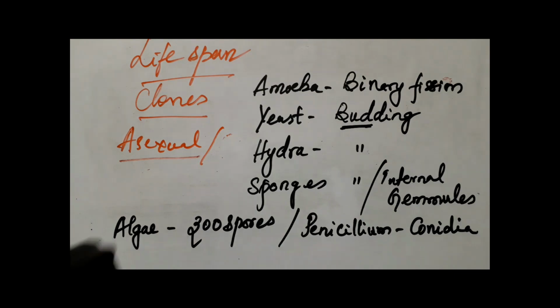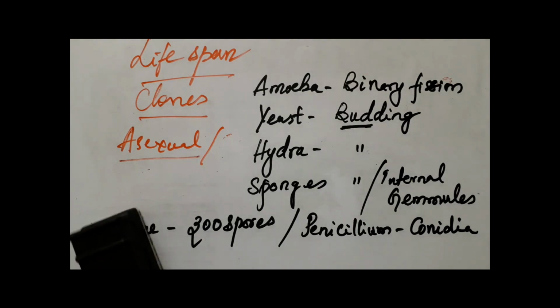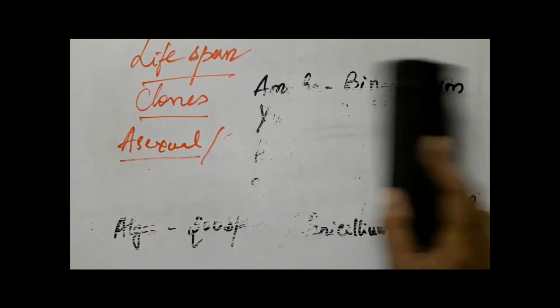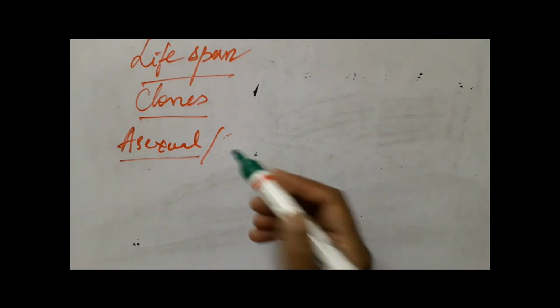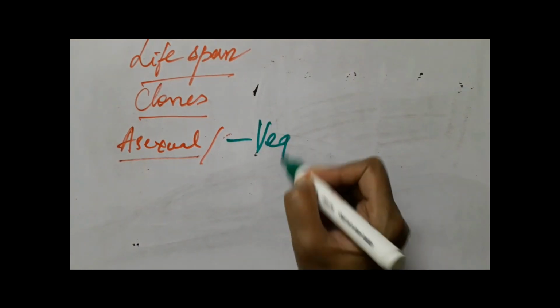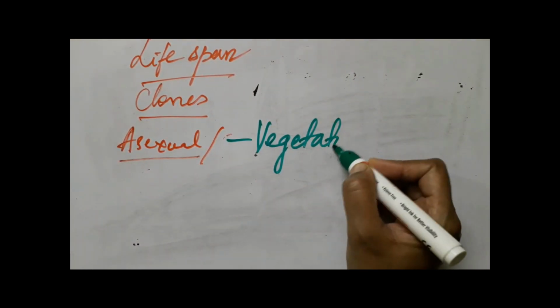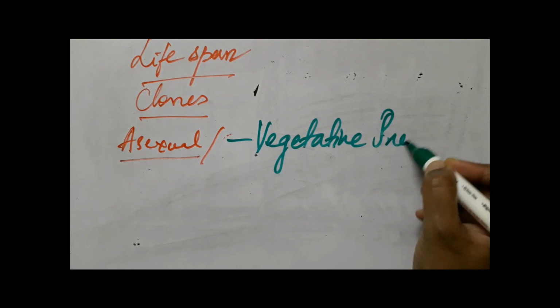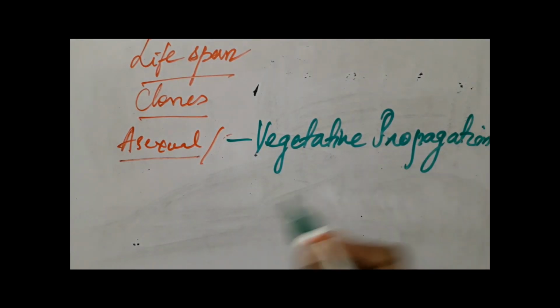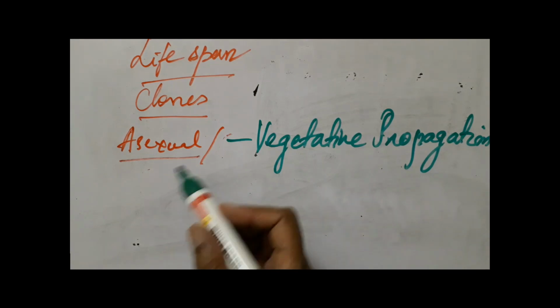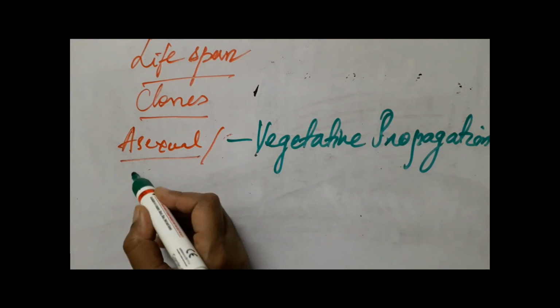Then, coming to the higher organisms, we studied a way in which higher plants undergo asexual reproduction. What is that called? We called it vegetative propagation. And what are the units of the plants which bring about vegetative propagation called?